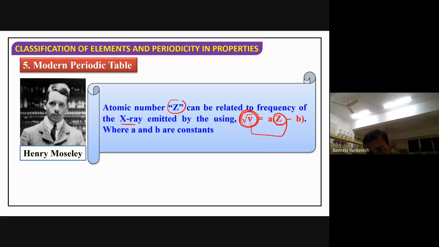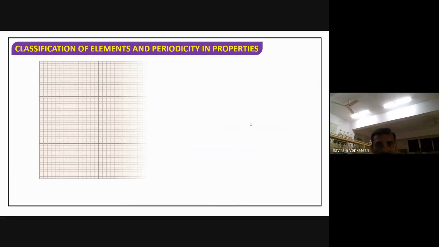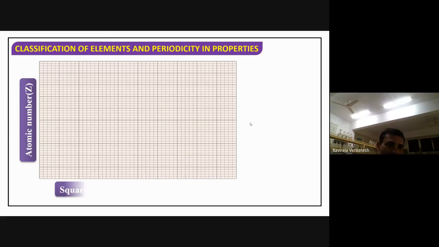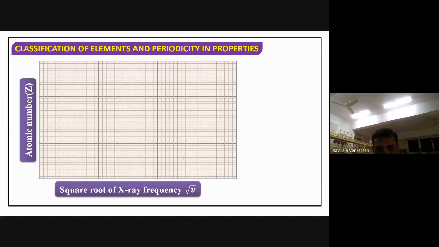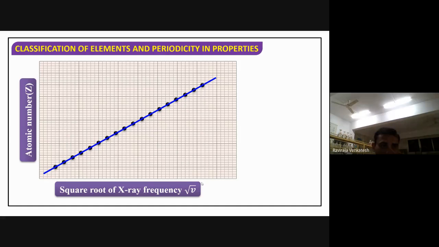Let me see that in detail with a graph. I will take a graph here, atomic number and X-ray frequency. For the frequency of X-ray I have taken the root value. Now what happens here? He got this type of graph. As the frequency increases, the atomic number also increases.